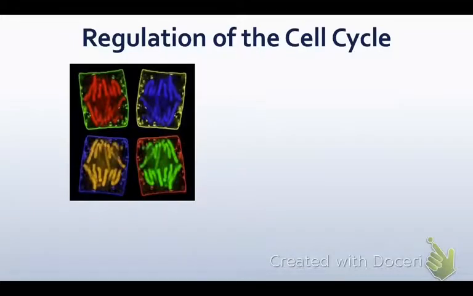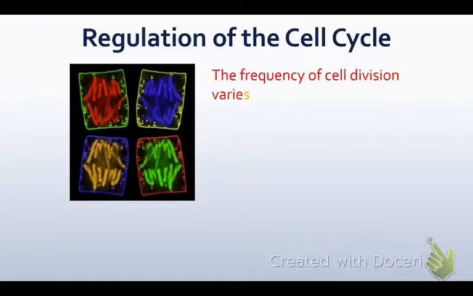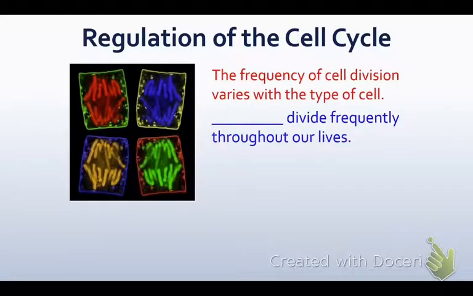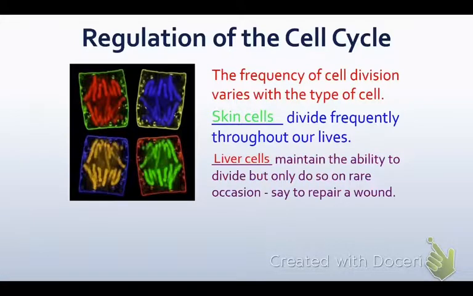Okay, our last lecture for this unit is about regulation of the cell cycle. So the frequency of cell division varies with each type of cell. For example, our skin cells divide frequently throughout our lives, and liver cells maintain the ability to divide, but only do so on rare occasion. Let's say to repair a wound.